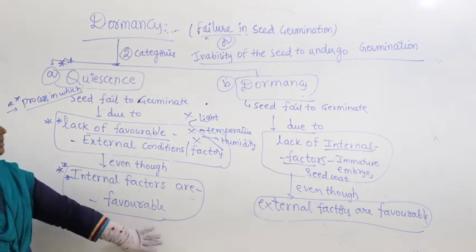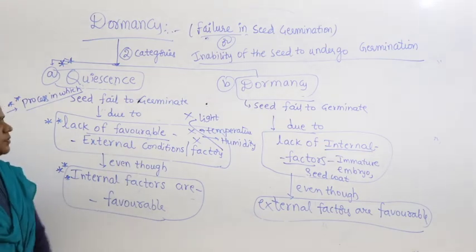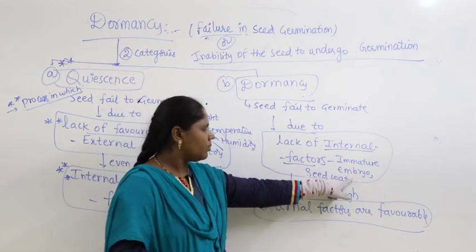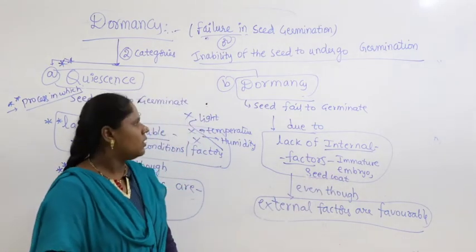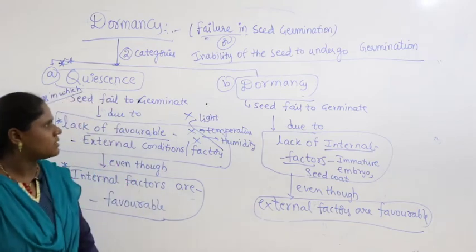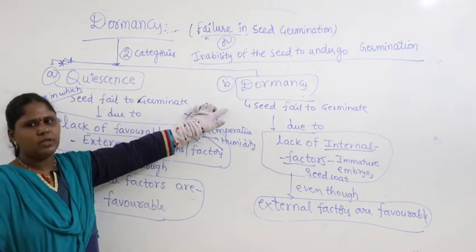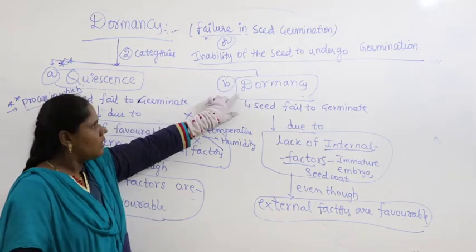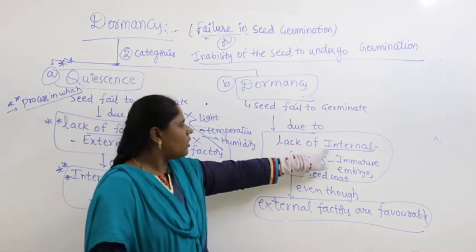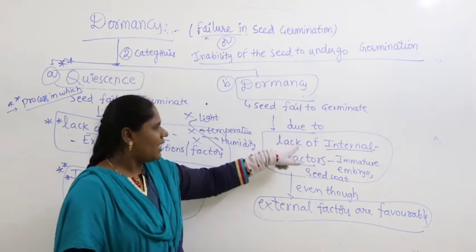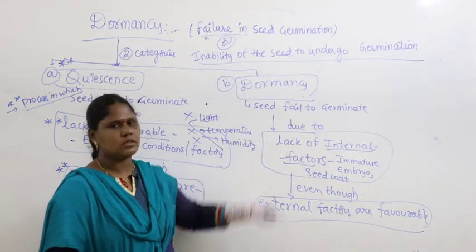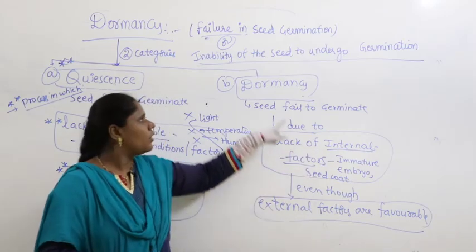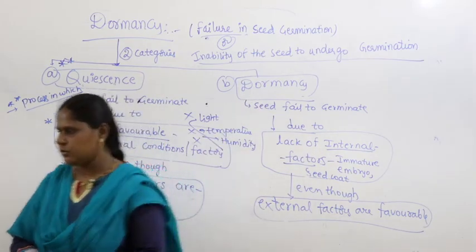Right. Now, let us study what are the factors responsible for dormancy. I wrote a few here, it may be immature embryo, seed coat. Let us see some more processes which make the seed fail to germinate. Under dormancy, let us see which internal factors, lack of which causes dormancy. Now, let us talk about internal factors of dormancy. Let us continue further.